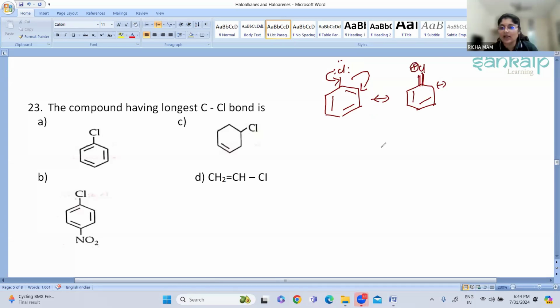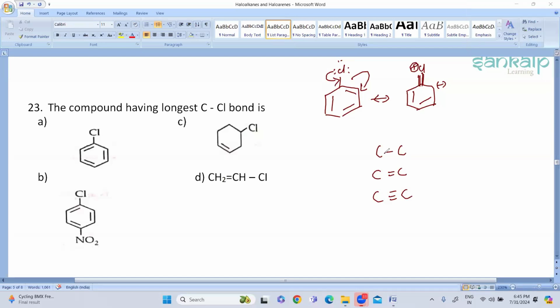Now, do you know that when you have a single bond, a double bond and a triple bond, which is longest among these three? Which bond is longest? C single bond, C double bond, or C triple bond? Anybody knows? C single bond, ma'am. Yes, C single bond is the longest bond.